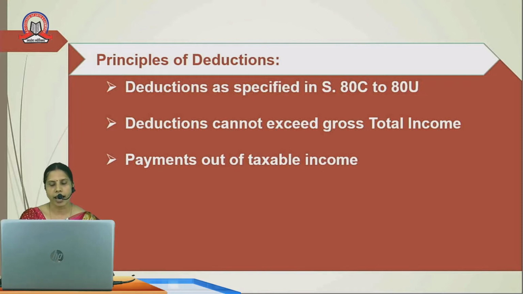Payment out of taxable income. Again, while allowing the deduction, it is taken into consideration that the payment which is made towards different expenses is out of the taxable income. And then only that payment will be allowed under the deduction.